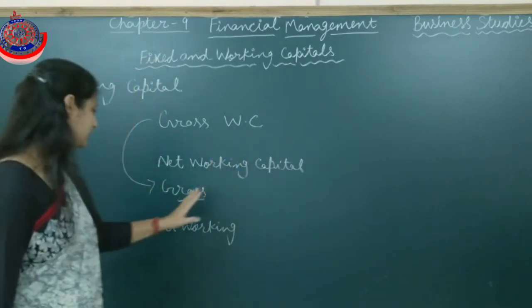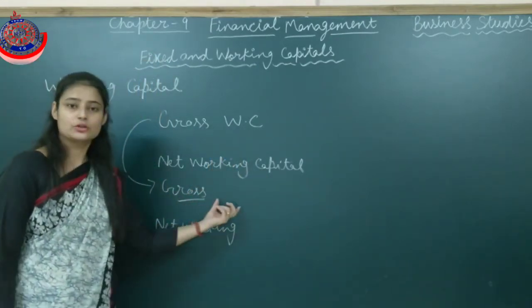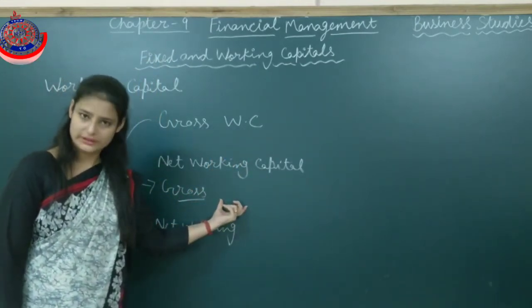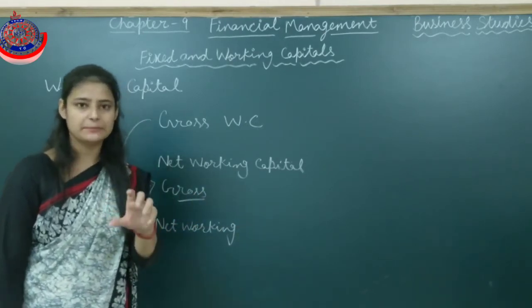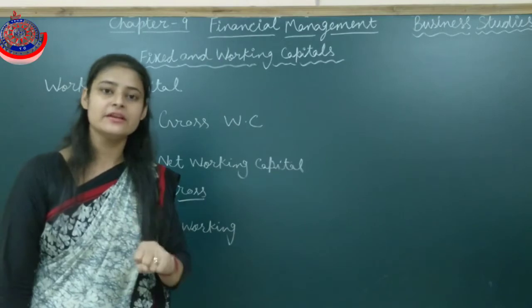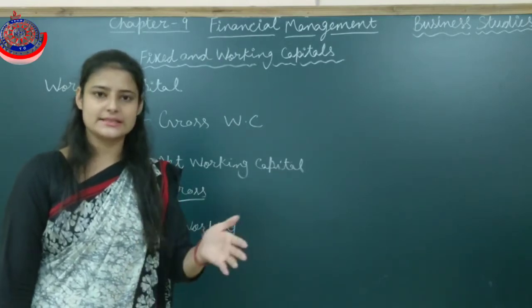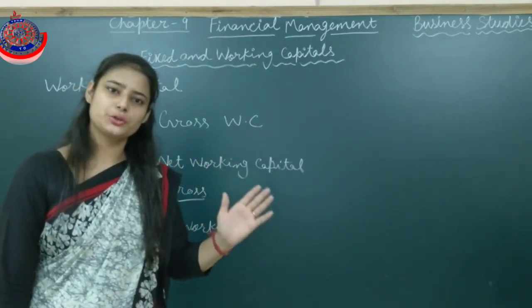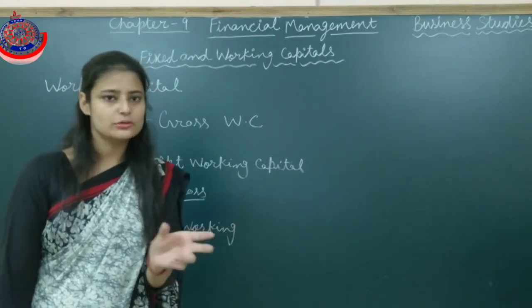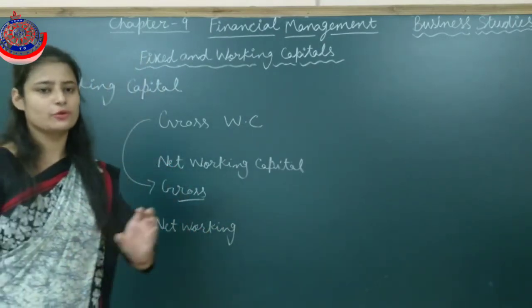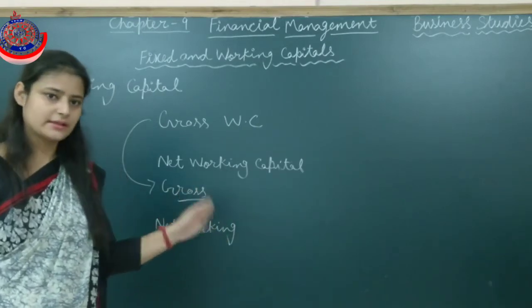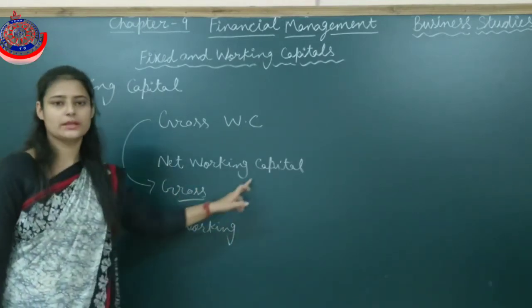Clear? So the gross working capital is the sum total of all the current assets. The total money which we have in hand, or the assets which can easily be converted into cash within a year, that is also known as cash or cash equivalent. That money we can use for our day-to-day expenses. That is known as gross working capital.